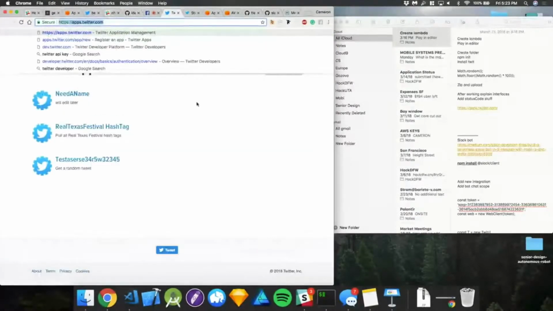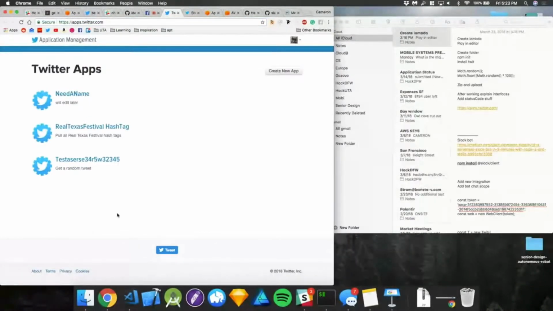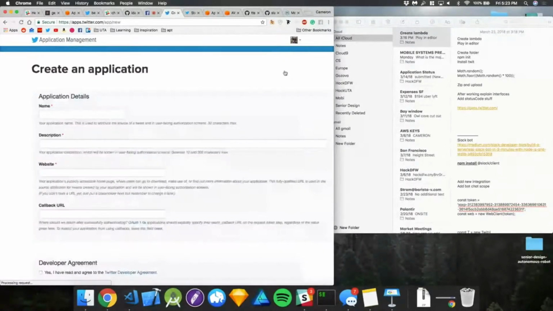All right, here we go. So we're going to make a new app. I have a bunch of ones here that I made. In the past, I did one kind of like this. Essentially, it was for the city of Mesquite. They had this festival that they do every year, and I just did it for fun. Anybody who tweeted about it would show up on their website. That's cool. But we're going to make a new little Twitter app.